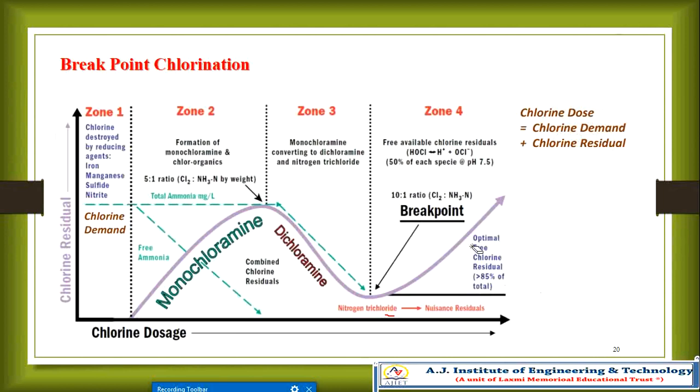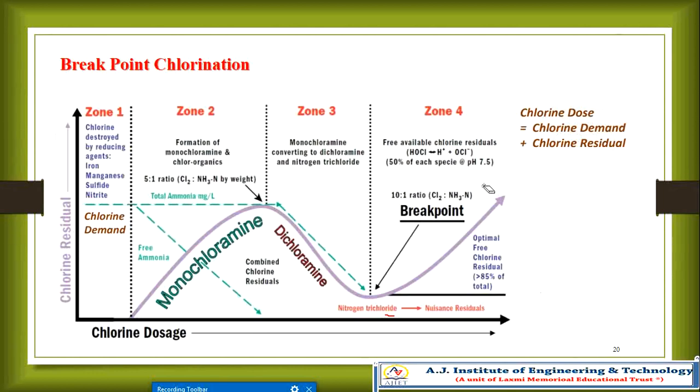This is the chlorine demand, this is the dosage requirement of chlorine, and this is the chlorine residual. Here you can see total ammonia in milligrams per liter, and this is free ammonia at this stage.